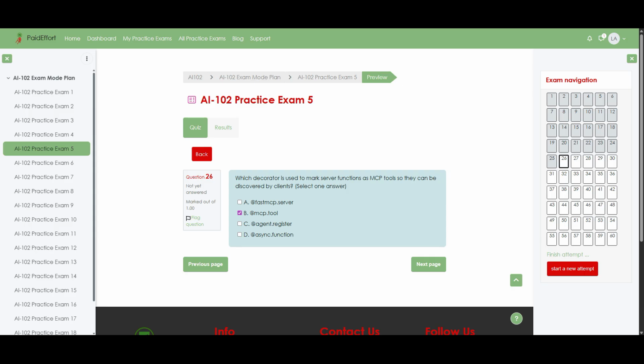When you place this decorator above a function definition, you are essentially registering it as a tool with the MCP server, including its name, parameters, and description, which the client can read from the schema. By contrast, @fastmcp.server is not a valid decorator for individual tools. It relates to server setup rather than marking a function as discoverable.